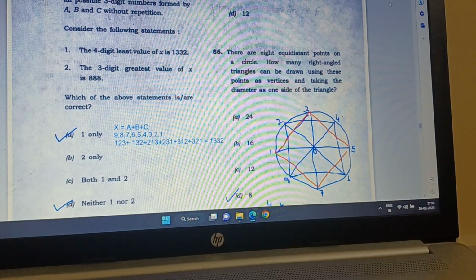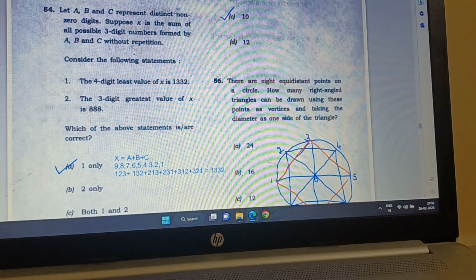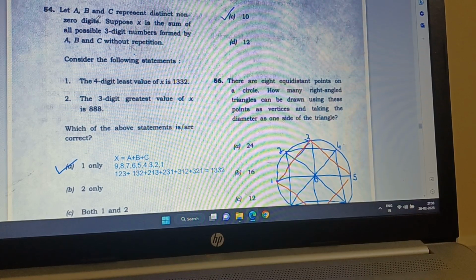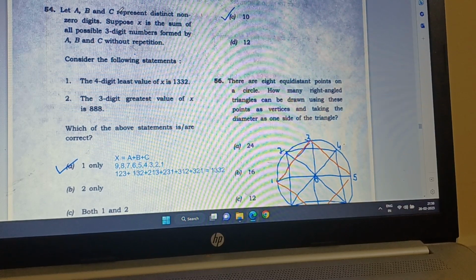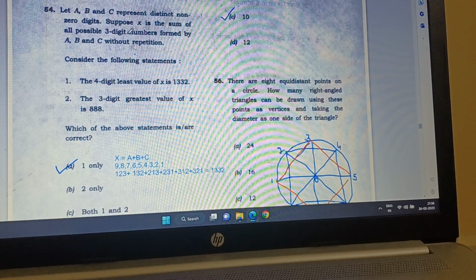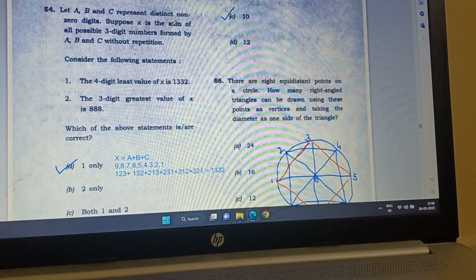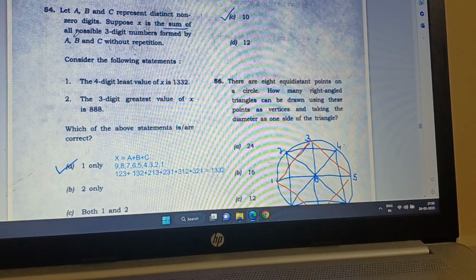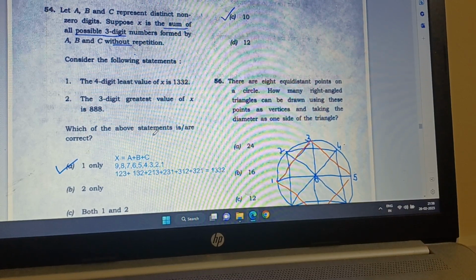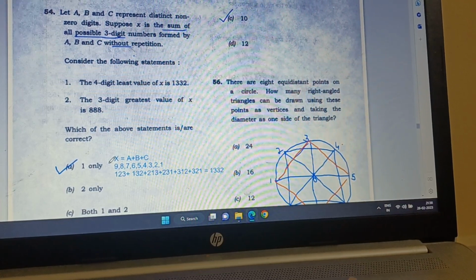I go to question number 54, and it is a mathematics question. It says, let A, B, and C represent distinct non-zero digits. Okay, it can be 1, 2, 3, between 1 and 9, because it is non-zero and distinct. Suppose X is the sum of all possible three-digit numbers formed by A, B, and C without repetition. So it is saying the sum of all possible three-digit numbers, and also without repetition. So what could be the numbers? The numbers are 1, 2, 3, 4, 5, 6 to 9.